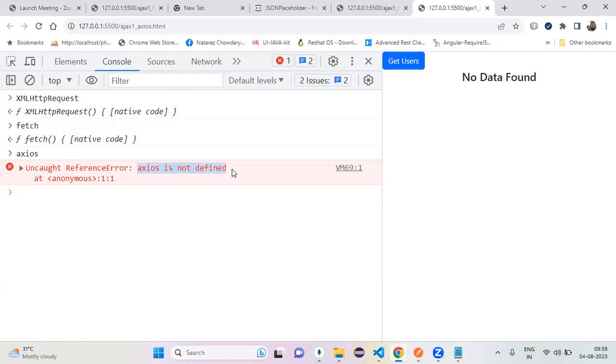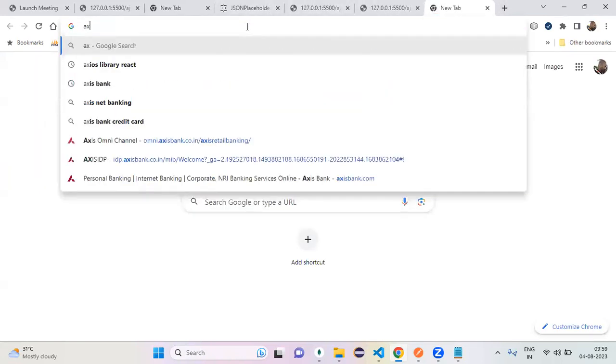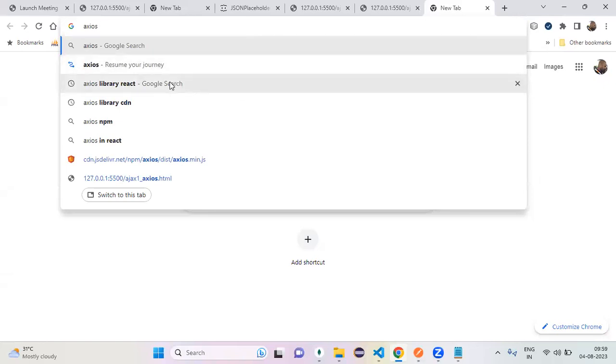First of all, if you want to work with axios, you have to get the axios library and load it. Agreed? Yes, sir. So I get that axios third-party library, like my React library. Same like that, axios. So can I get it from the internet? Yes.